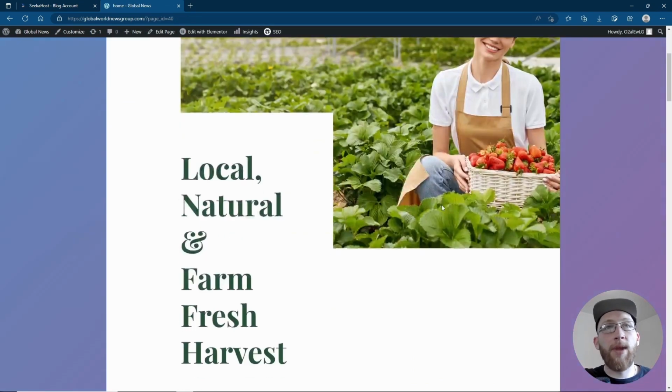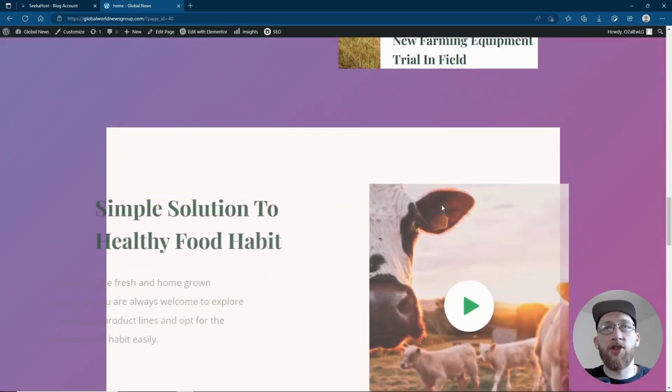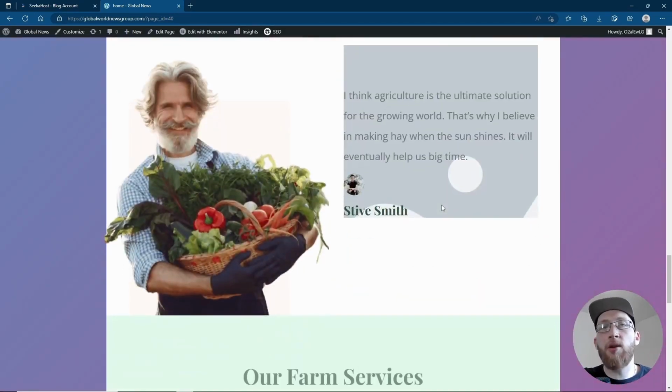So I've clicked on view template, and as you can see, it's actually brought everything in for me, and it's just going to be a case of just changing everything around to make sure it suits and it works for my blog.